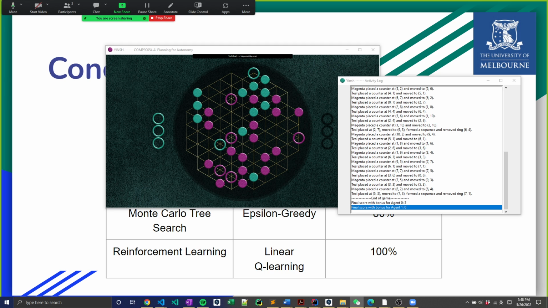Among the theories of search algorithm, Monte Carlo tree search and reinforcement learning, from the results, we can conclude that linear Q-learning of reinforcement learning is best.